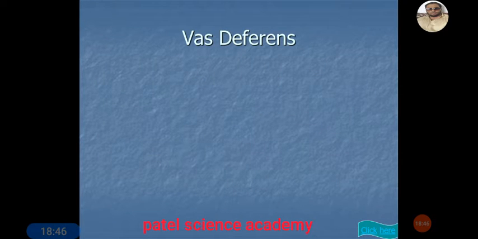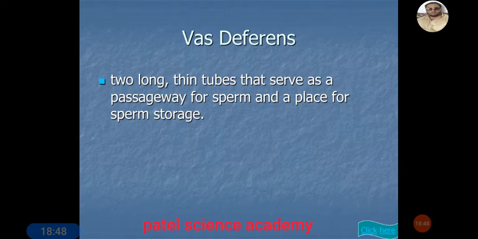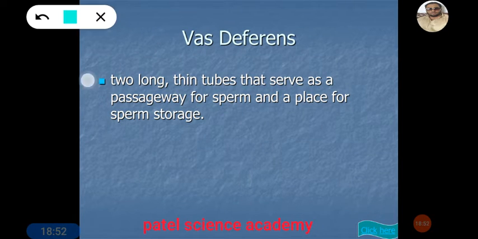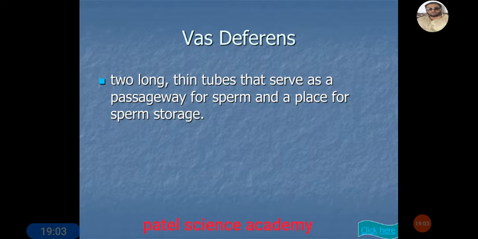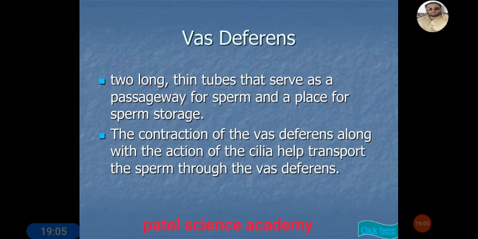Then the vas deferens, as you remember, is a pair of long, thin tubes coming from the two testes that serve as a passageway for the sperm and a place for sperm storage. The contraction of the vas deferens along with the action of the cilia helps to transport the sperm.